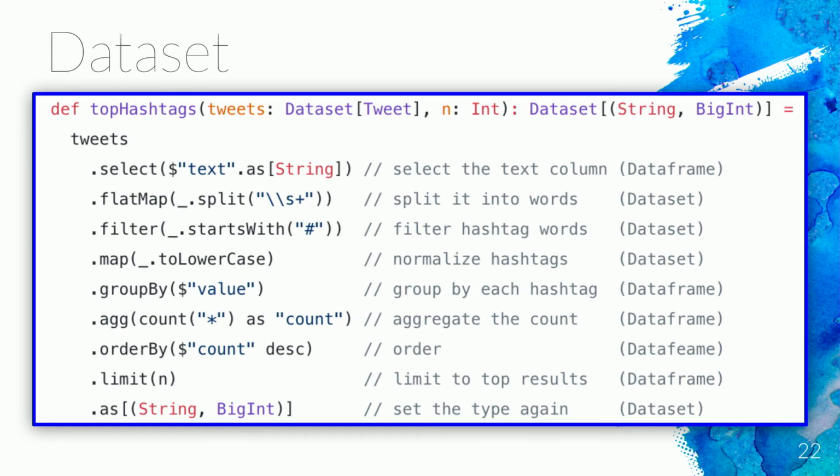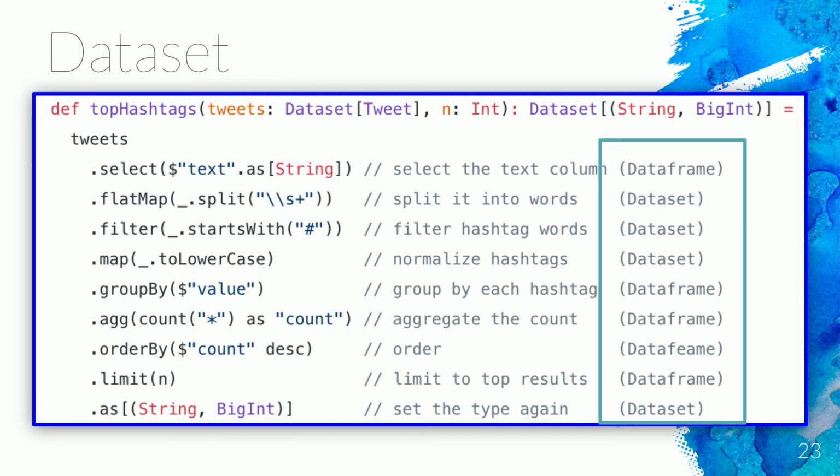So the data frame is fully untyped. You don't have like a data frame of tweet. You have just data frame. And in 2016, a new API that is Datasets was introduced. This is how you do the top hashtags using Datasets. And it's like a mix between RDD and data frame. So you have some operations that are untyped data frame operations, and you have operations that are dataset typed operations. So you go back and forth between things that are typed and things that are not typed.